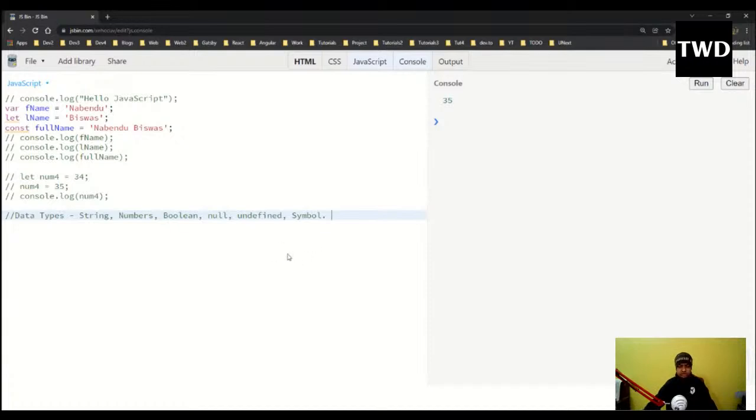So let us see all this through an example. And symbol is something related to ES6, a very advanced concept, and we generally don't use it. Next we are going to look into arrays.